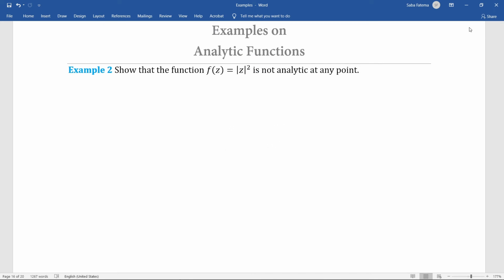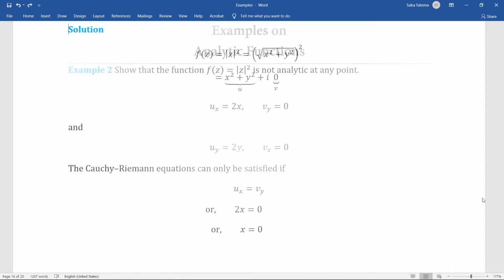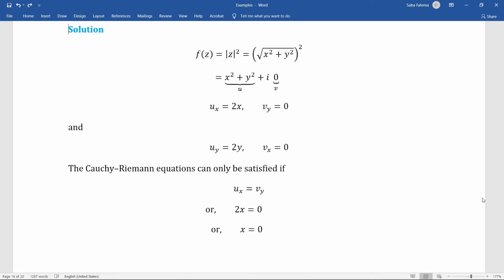Example 2. It says that we have to show that the function f of z equals square of absolute value of z is not analytic at any point. At first, we have to simplify our given function.